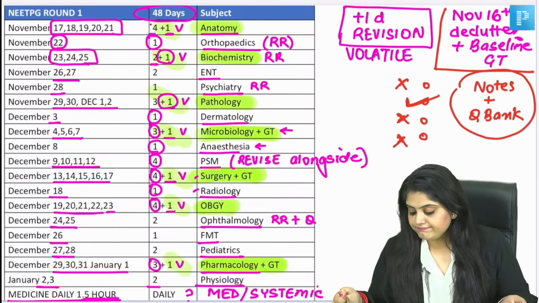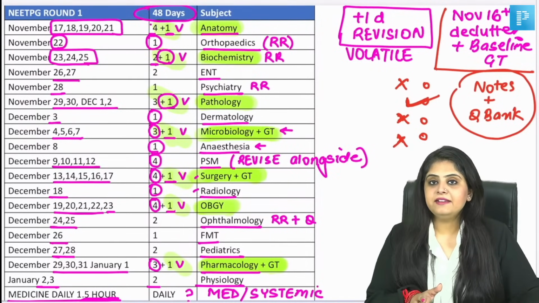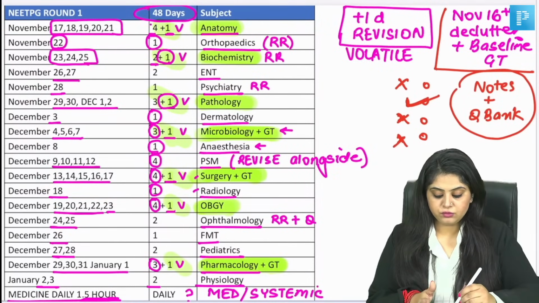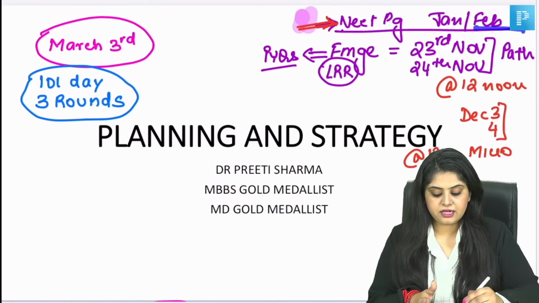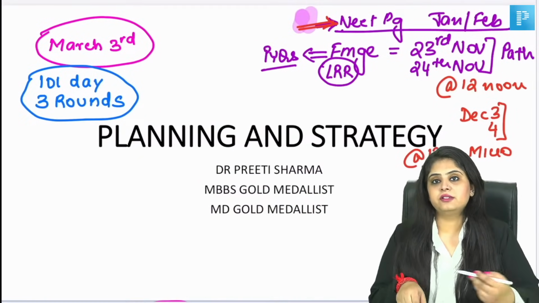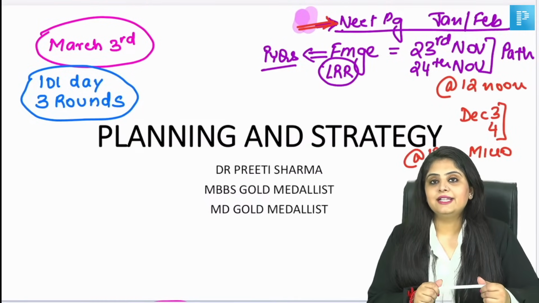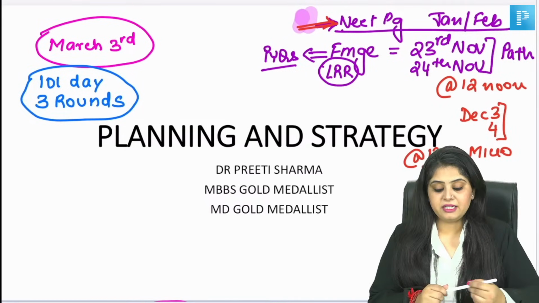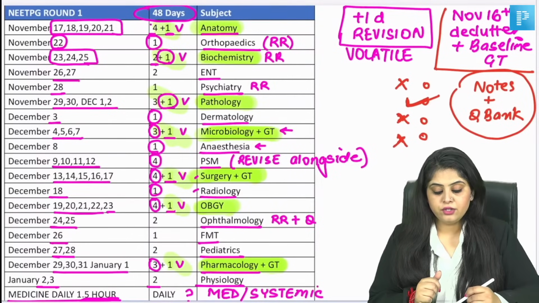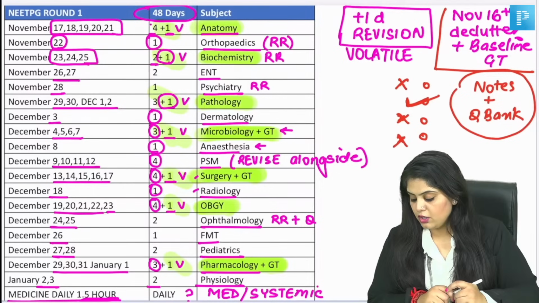So I guess we are settled broadly, and I take leave, although I'll be meeting you very soon because the FMG LRRs are starting 23rd, 24th November. That is when the entire sequence and 19 subject LRRs are starting. So we'll start with pathology and let's see how our preparation goes. But I hope when I meet you next, you guys are on track and pretty much into this timetable that we have put up.